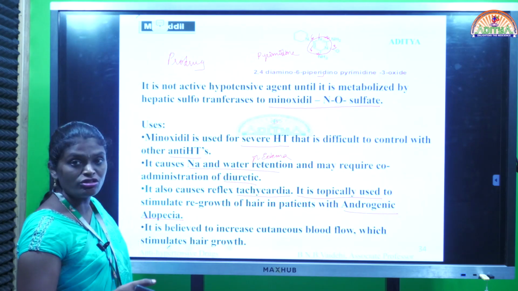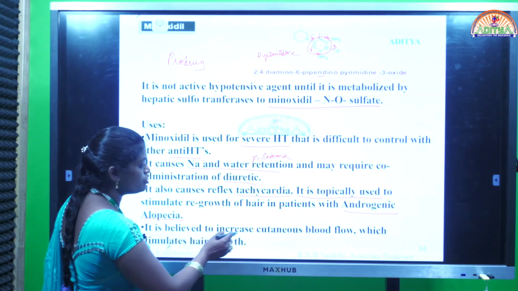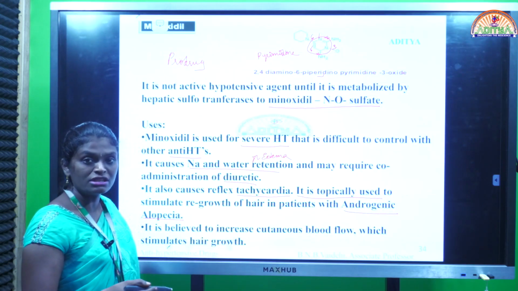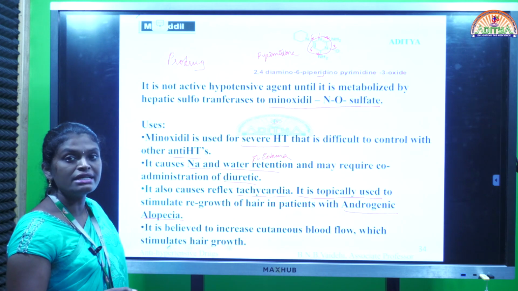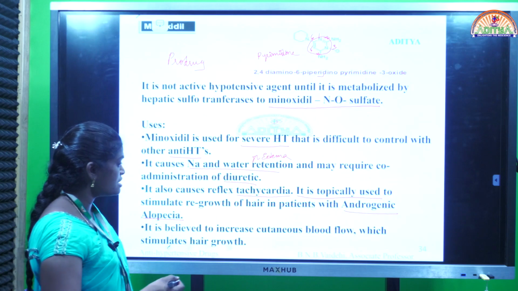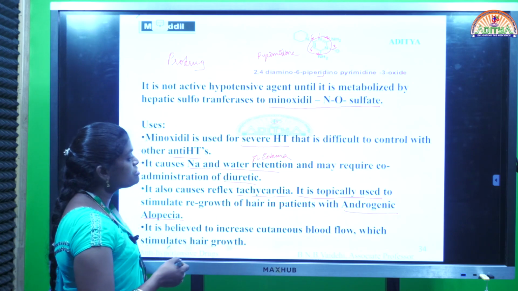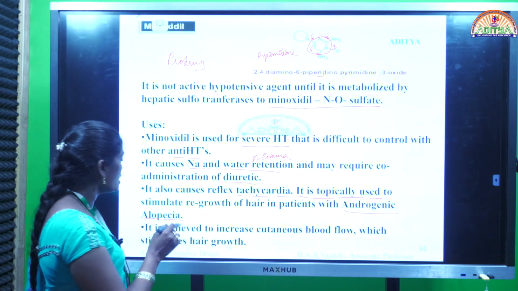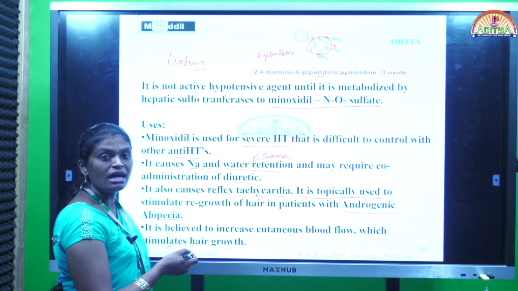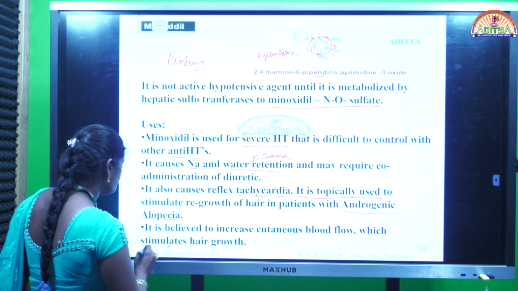How it improves hair growth means by stimulating. See, it is believed to increase cutaneous blood flow. It improves blood flow on the skin, thereby hair growth occurs or it regenerates hair growth, which results in treatment of alopecia. So the main use of minoxidil is, it is one of the drugs used for treatment of androgenic alopecia rather than as antihypertensive agent. It is used but in emergency cases.